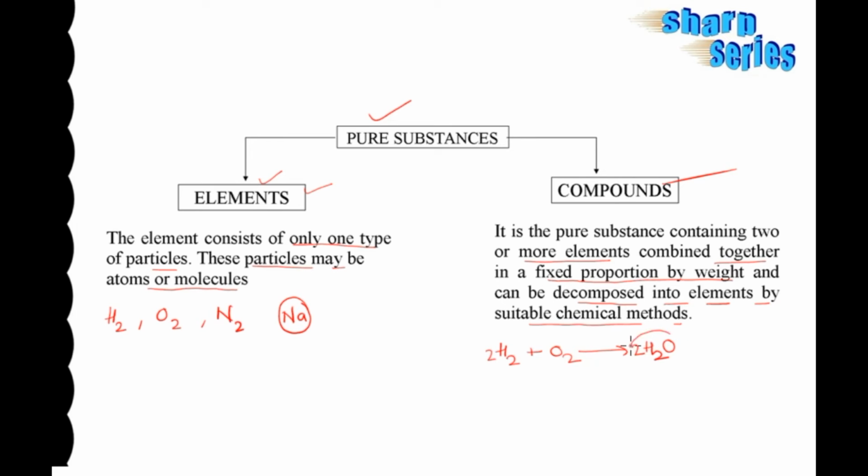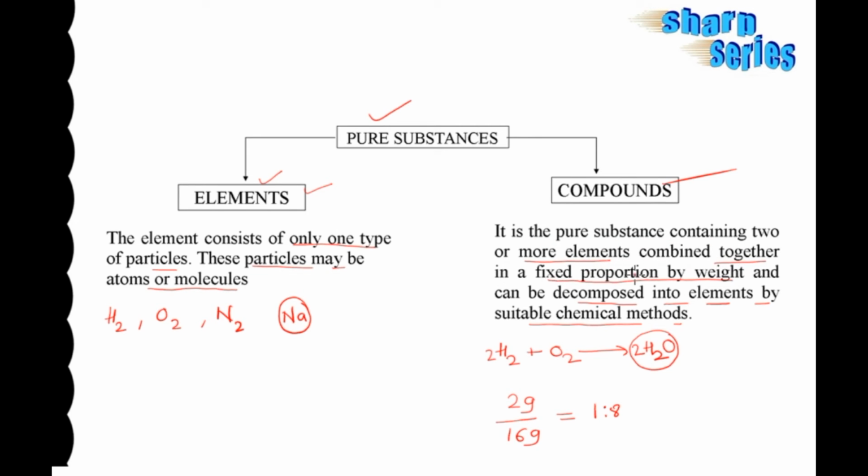The water molecule formed in this reaction contains 2 gram of hydrogen and 16 gram of oxygen. The simplest whole number ratio for this is 1:8.